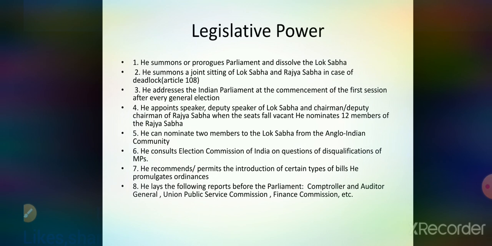There are a certain number of bills for which, before introducing them to the house, it is very important that they have the recommendation of the President first. And he can even ask the Comptroller and Auditor General, UPSC, and Finance Commission to lay their reports before Parliament, to inform about the working or the decisions which they have taken.